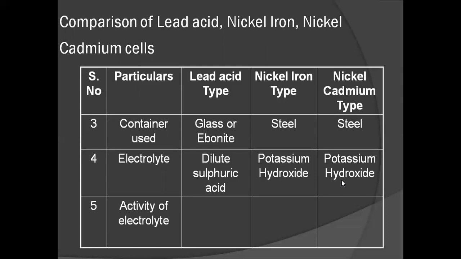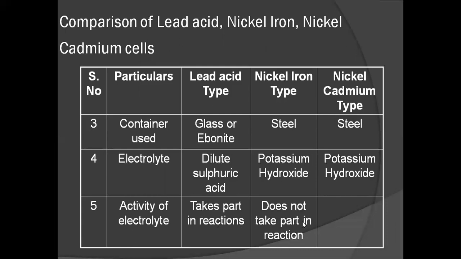Next comparison: activity of electrolyte. In lead acid batteries, this electrolyte will take part in the reaction. Then coming to nickel iron type batteries, potassium hydroxide does not take part in the reaction. The same in nickel cadmium type batteries, the potassium hydroxide does not take part in the reaction. But in lead acid battery, the electrolyte, dilute sulfuric acid, H2SO4, will take part in the reaction.